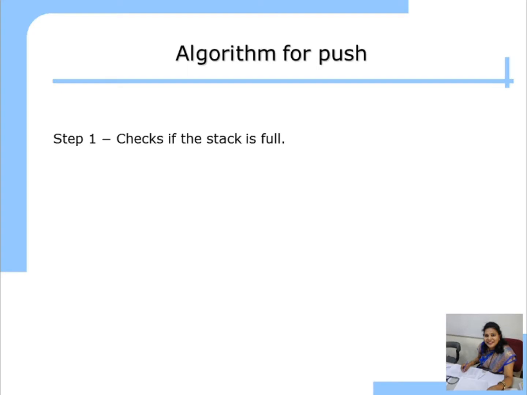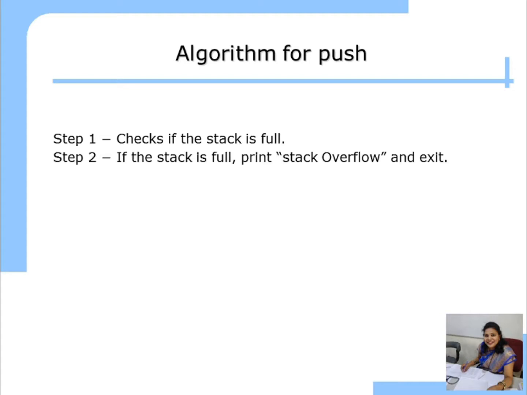So this is the algorithm for the push. The first step is to check whether the stack is full or not. Because if the stack is full, you have to print the message stack overflow. Otherwise, if the stack is not full, then only you can perform the push operation. So if the stack is full, then print stack overflow and exit. You cannot perform the insert operation if there is a stack overflow.